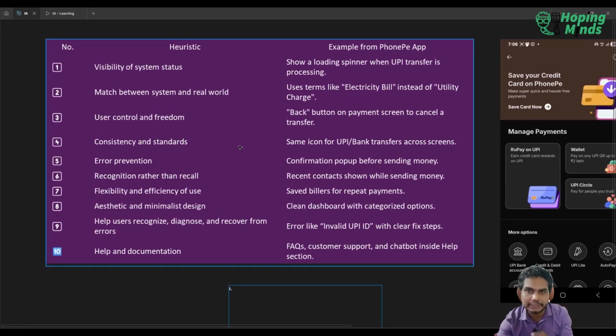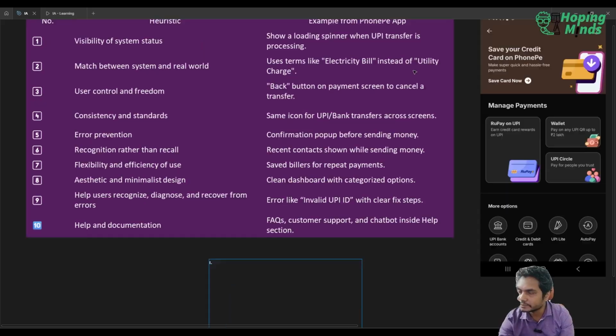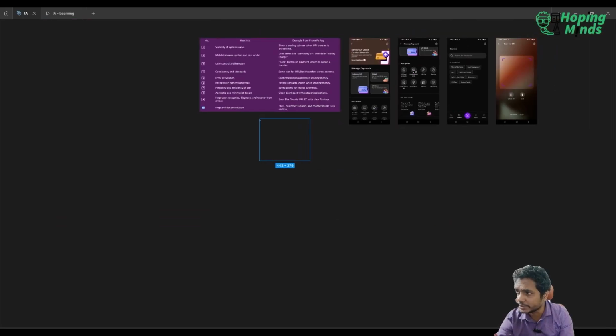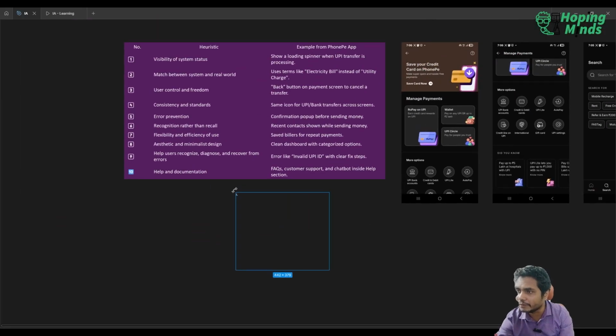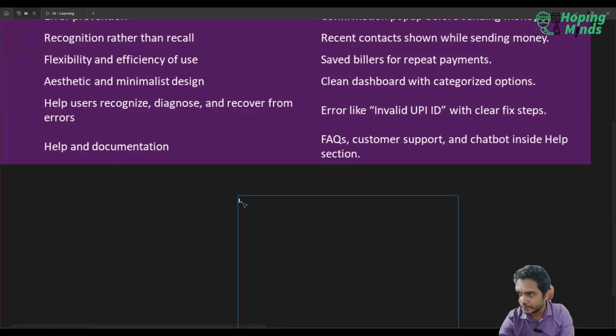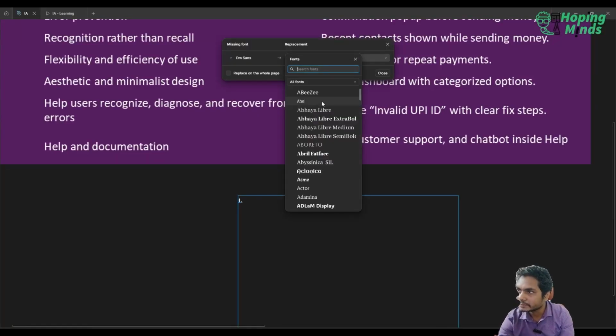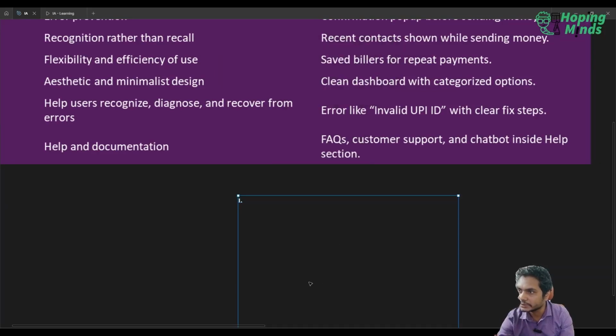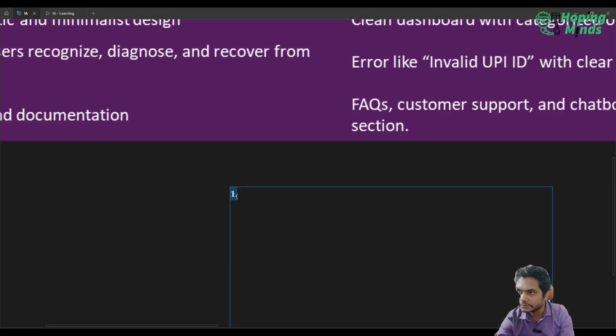So let's go one by one first. We will take the entire application as one UX flow. Visibility of system status. Visibility of system status. I can see, I would rate it, let's say, if I had to rate, for now, I can just choose any font. There is some problem with this, so let's just do this.